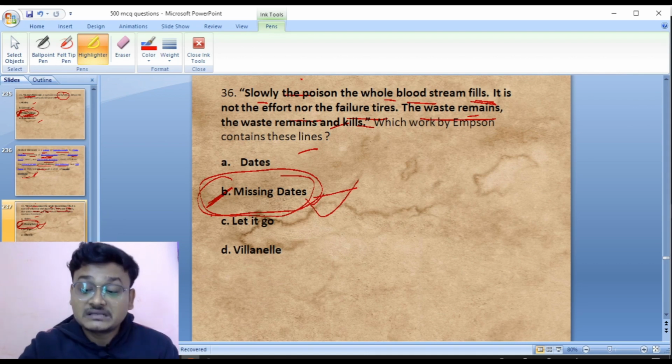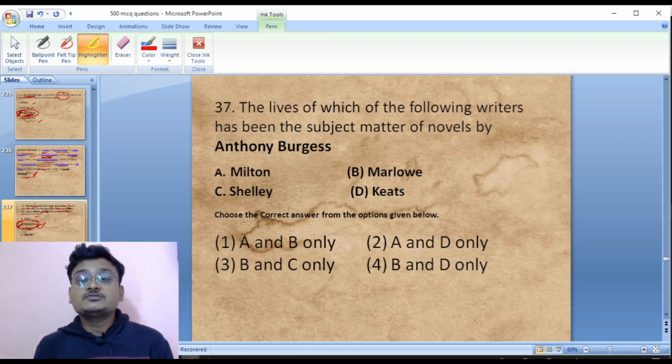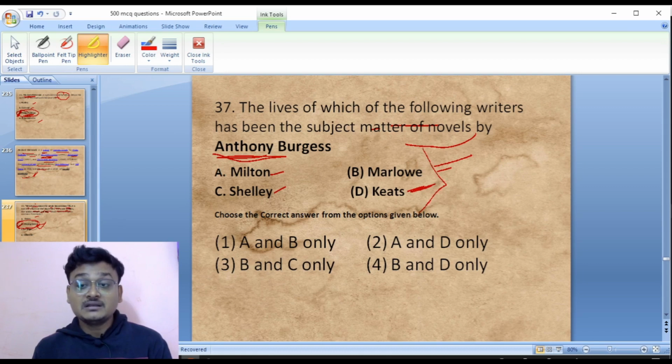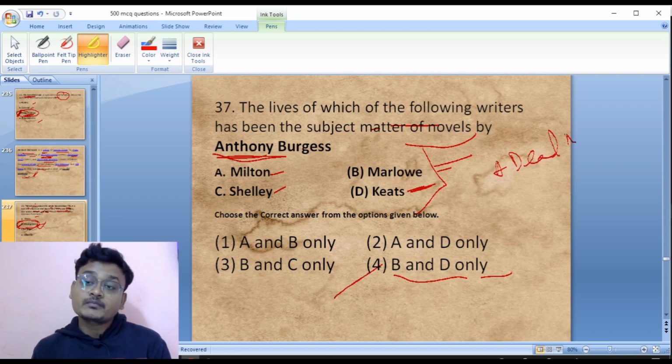Okay. Now move to question number 37. The lives of which of the following writers has been the subject matter of novels by Anthony Burgess? Milton, Shelley, Marlowe, Keats. So Anthony Burgess has written on Marlowe, that is A Dead Man in Deptford. Keats, Abba Abba, and for Shakespeare he has written Nothing Like the Sun. So here B and D is the right answer. So 4 is the right answer here. For Marlowe he has written A Dead Man in Deptford.